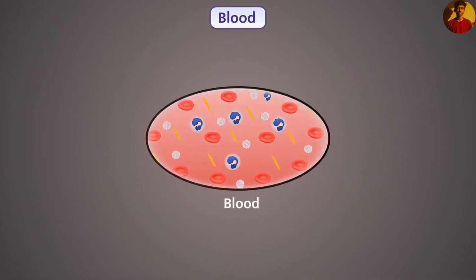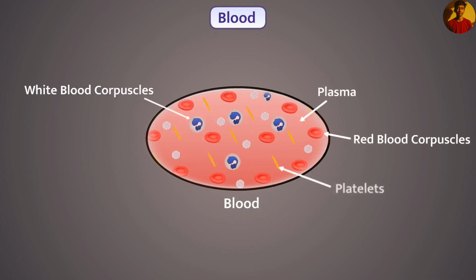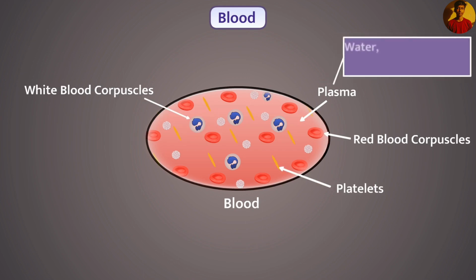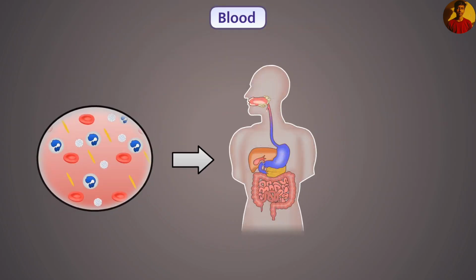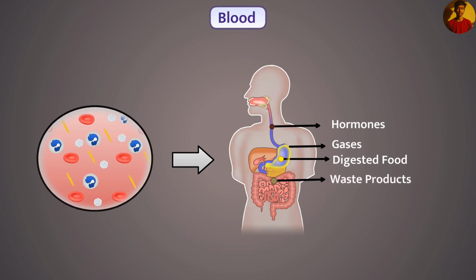The fluid matrix of blood is called plasma. In plasma, red blood corpuscles, white blood corpuscles, and platelets are suspended. With this, plasma also contains water, glucose, proteins, salts, enzymes, and hormones. We know that blood transports digested food, gases, hormones, and waste products from one part to another part in the body. That means it performs the function of transportation.